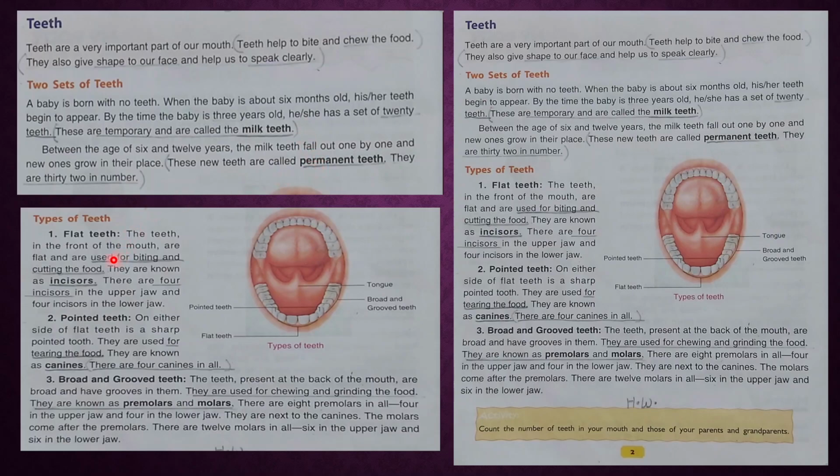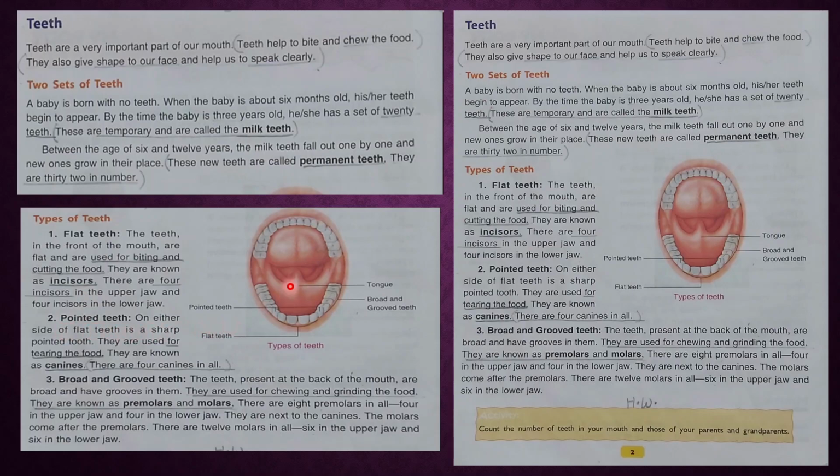Now next, types of teeth. We have learned two sets of teeth. Now types of teeth. Number one, flat teeth. Number two, pointed teeth. And number three, broad and grooved teeth. Flat teeth are present in front of our mouth. I will explain after this next page. They are used for biting and cutting the food. They are also known as incisor teeth. Okay. Next, number two, pointed teeth.